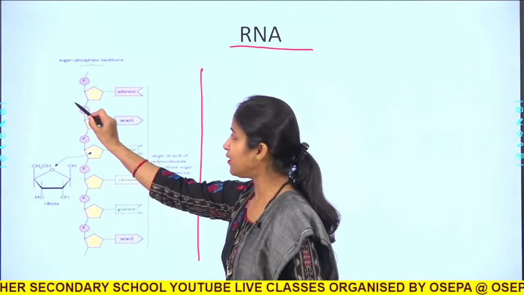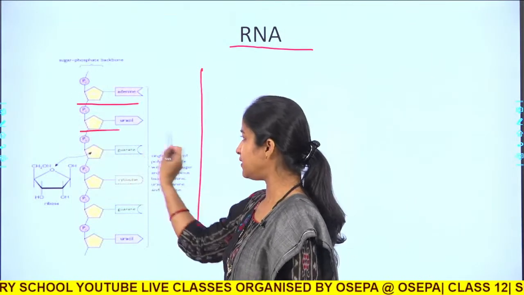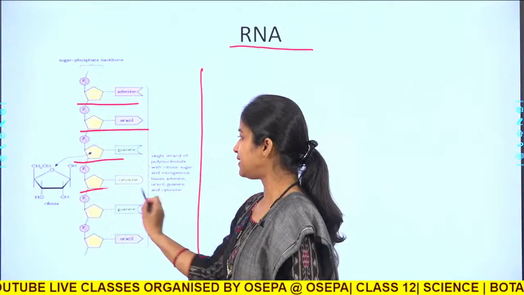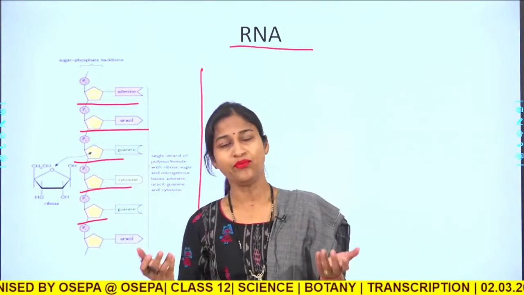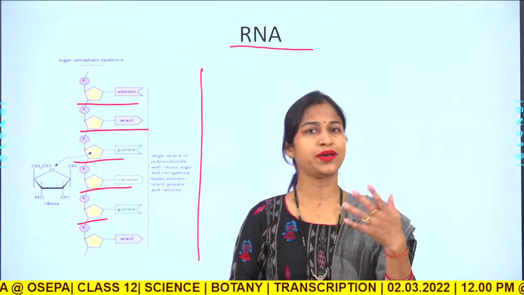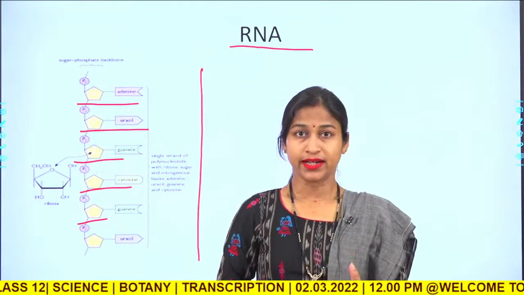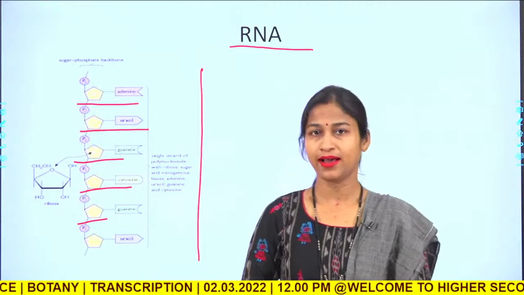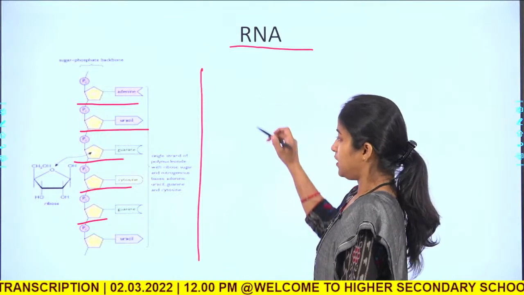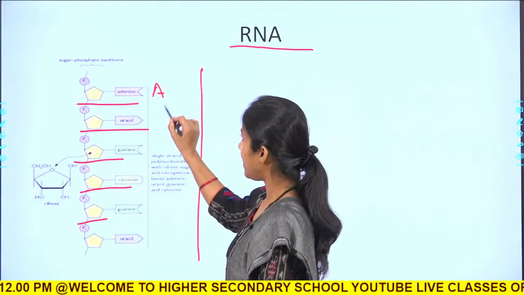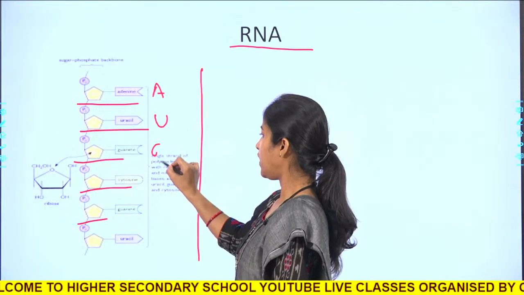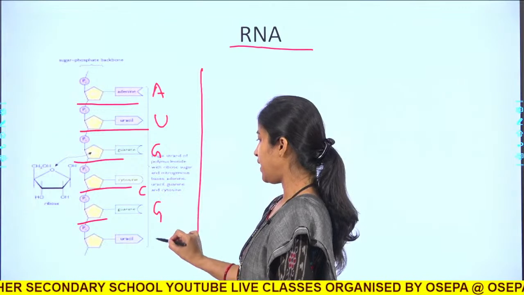So, this is one ribonucleotide, this is another like this, and they are being joined together by the same phosphodiester bond, as we have already studied the detailed structure of DNA and RNA. Now, this is a single stranded molecule and the bases are present here like adenine, uracil, guanine, cytosine, guanine, uracil.